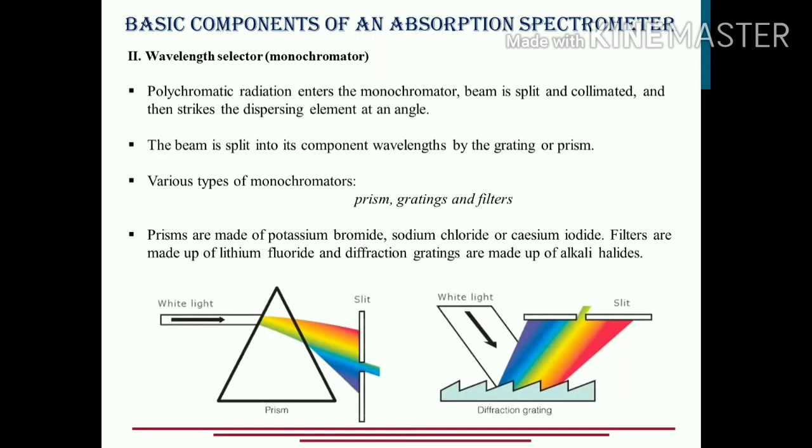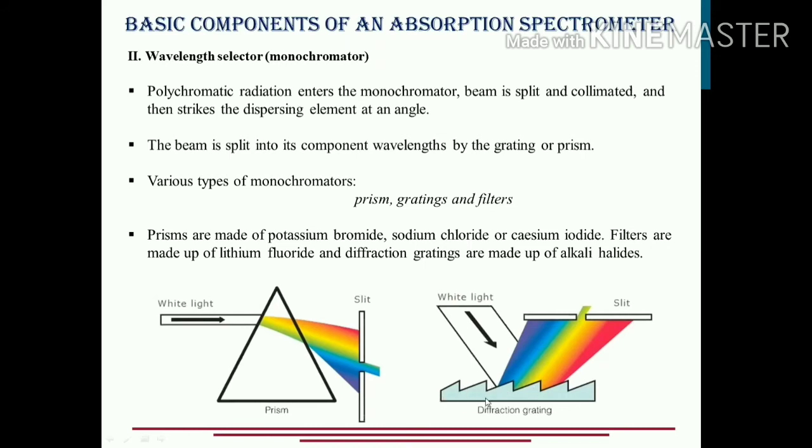So what happens, the polychromatic radiation enters the monochromator. A prism can act as a monochromator, or gratings can also act as a monochromator. So the white light is coming over here, that is the entire electromagnetic radiation, which is polychromatic in nature. It is entering the prism.